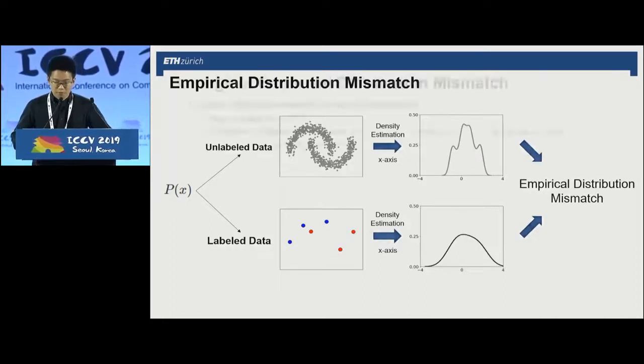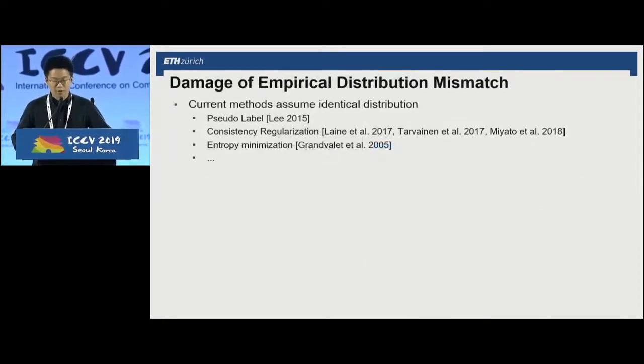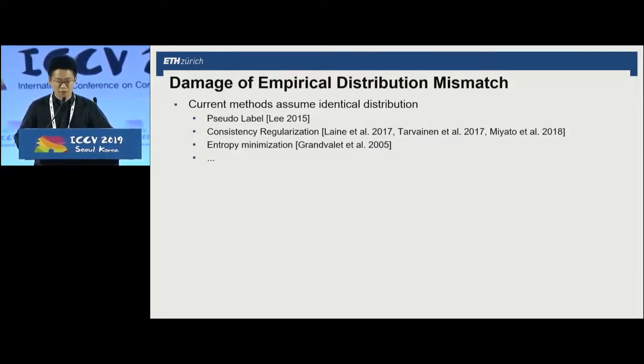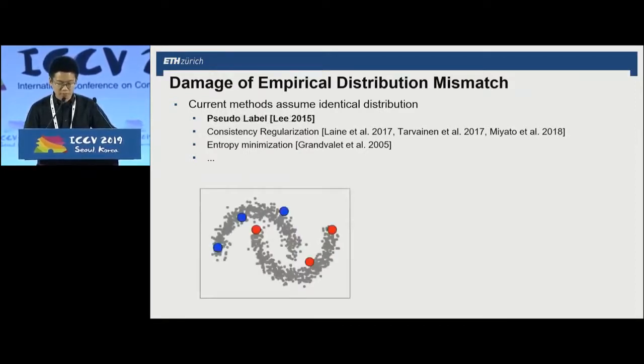Most current methods assume that labeled and unlabeled data are identically distributed. However, in practice, this assumption can be violated because of the empirical distribution mismatch. So let's take a look at the pseudo-label method. We learn a classifier from the 6 labeled points here, and iteratively assign pseudo-labels to the unlabeled data.